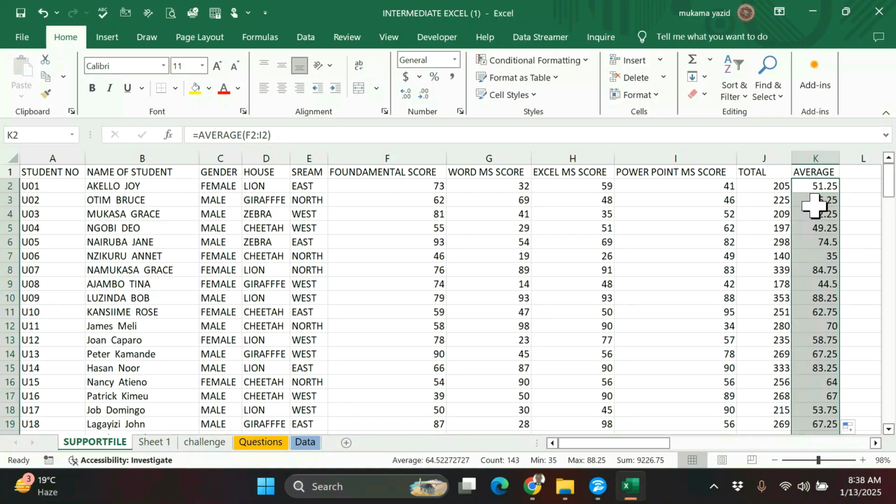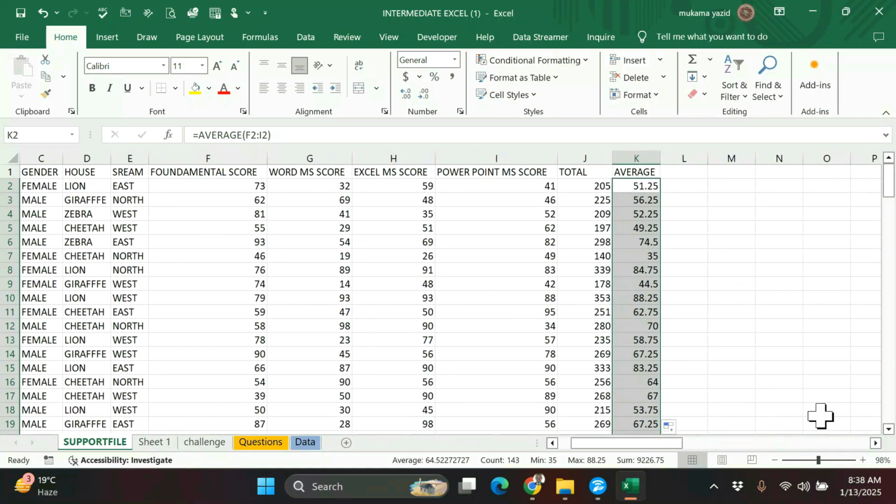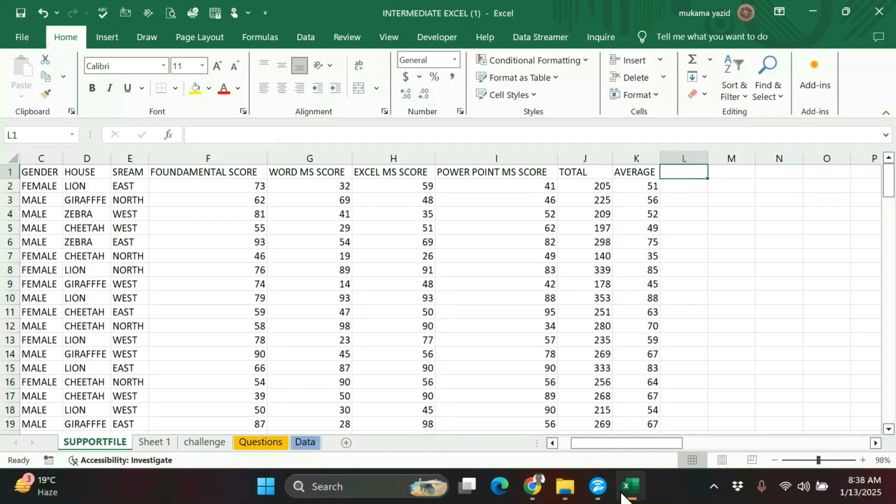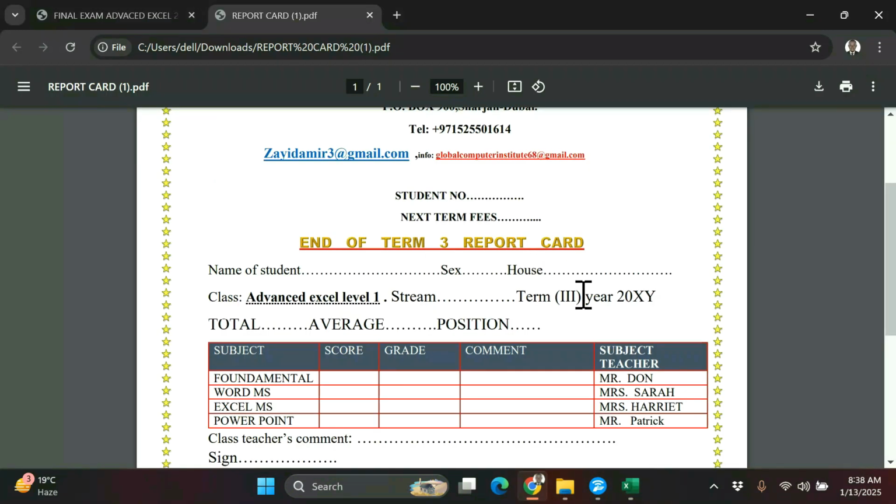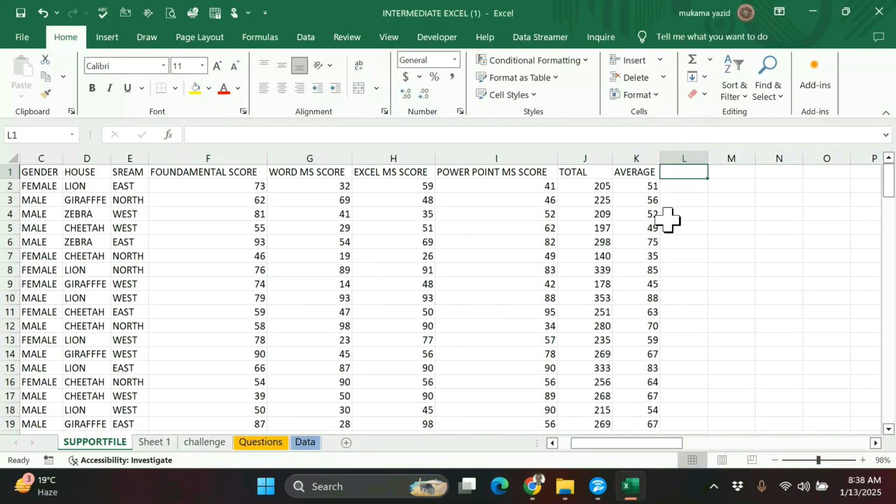I can decide even to remove that. I don't want to see the decimal, because it's very hard to find marks in decimal points, so I reduce to 0 decimal. So that is the average. Then another thing we are going to calculate or find is the position. So let us go to Excel and find position.